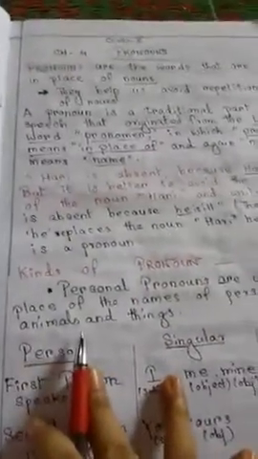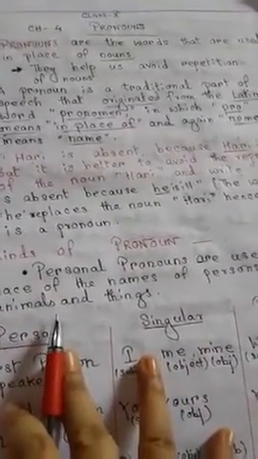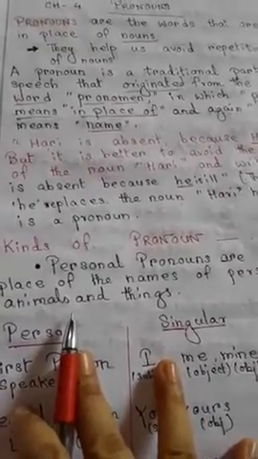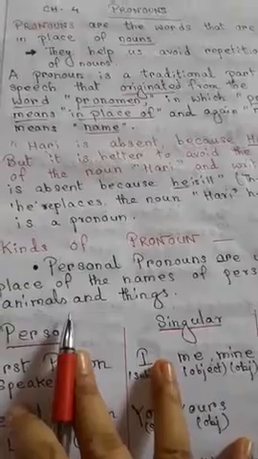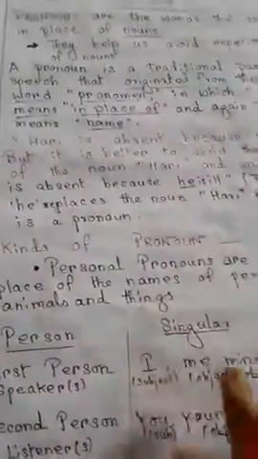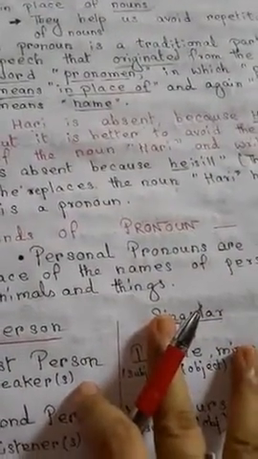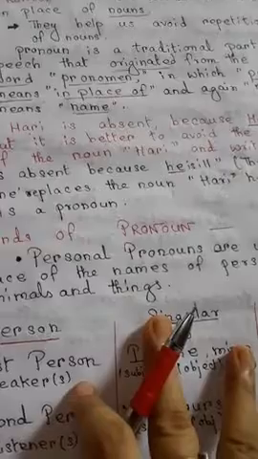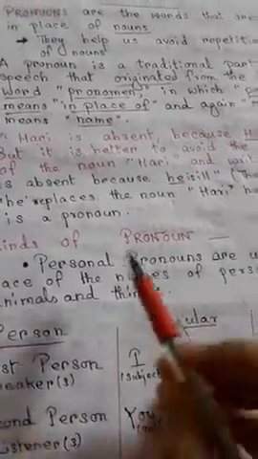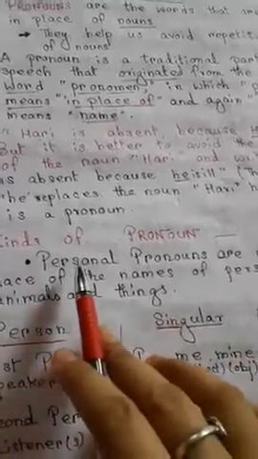Next, what are the kinds of pronouns? Students, in this video, I will explain in detail about personal pronouns and possessive pronouns. In your next video, I will explain the rest of the kinds of pronouns. What are personal pronouns?